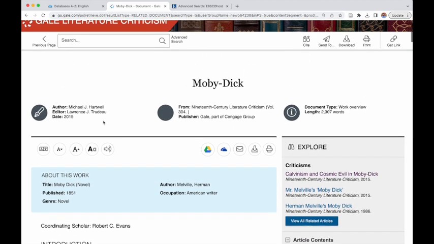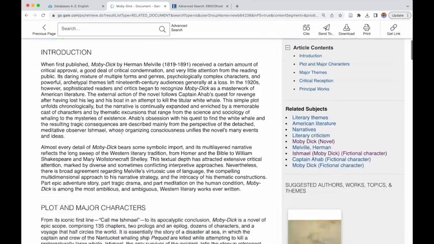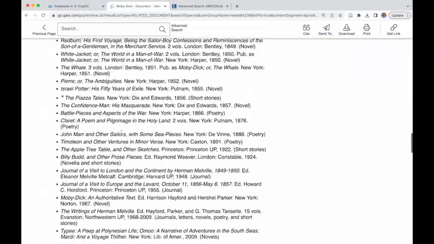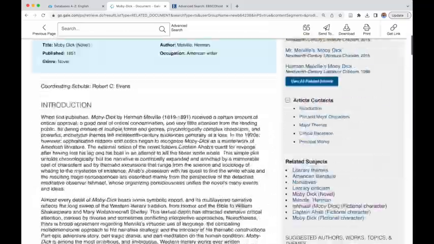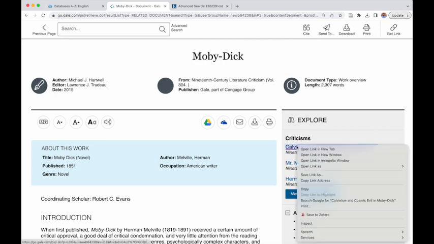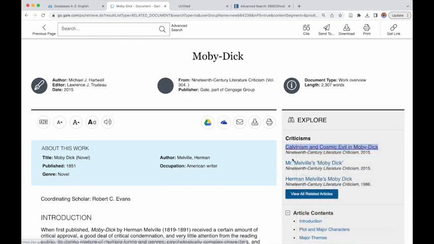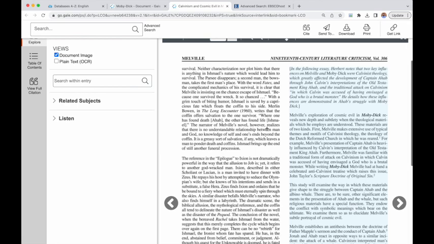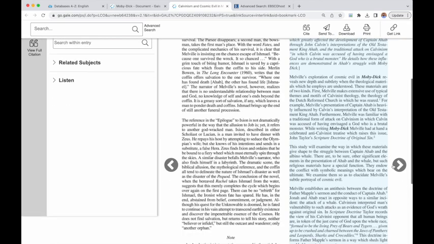And I get to a 2015 article here that has a nice synopsis, that has some basic criticism, and we also here up top have links to related articles and criticisms that we can click and read more. So I could go ahead and right click on this one and open it in a new tab, and you have full text access to this article.